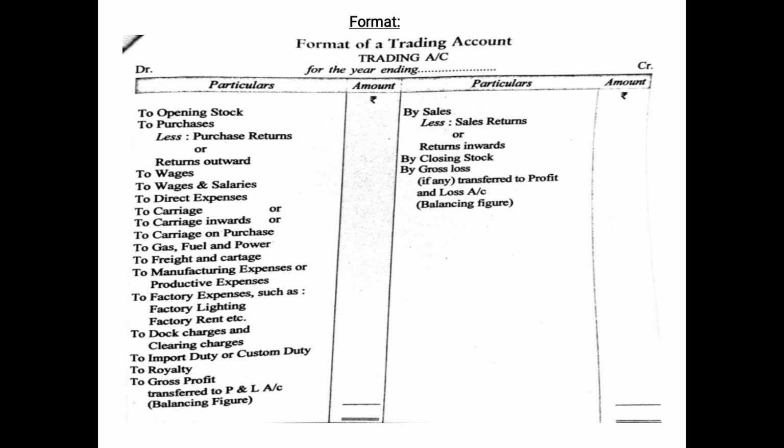And ultimately the totals of both the sides will be equal. So I hope the format of the trading account is clear to you, children. You need to remember which expenses are to be considered as direct expenses and which are indirect expenses. That is very, very important, because direct expenses will be a part of the trading account and indirect expenses will be a part of the profit and loss account.